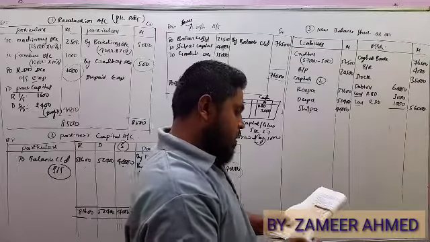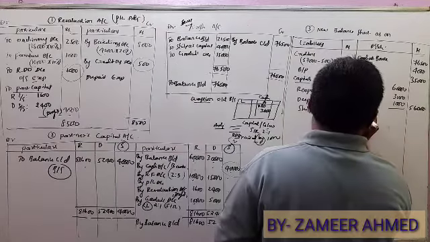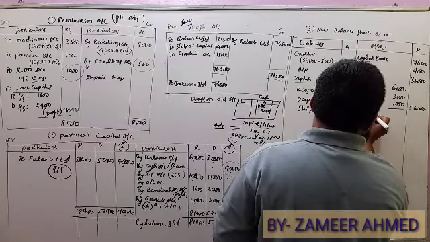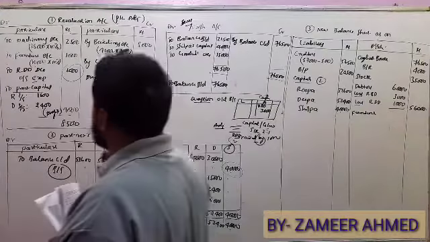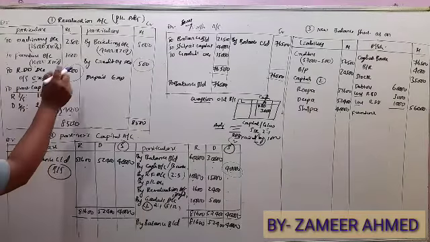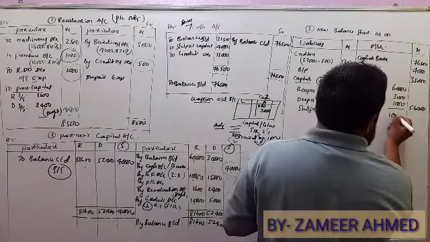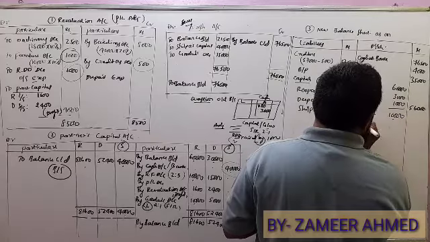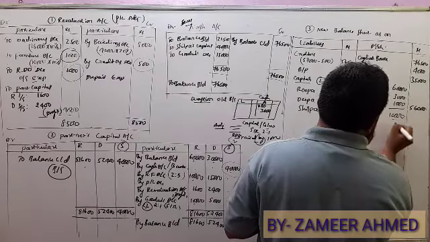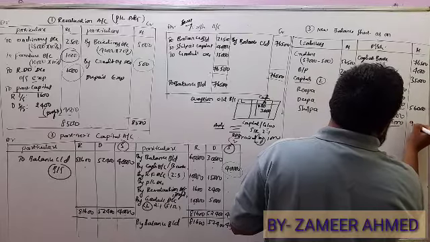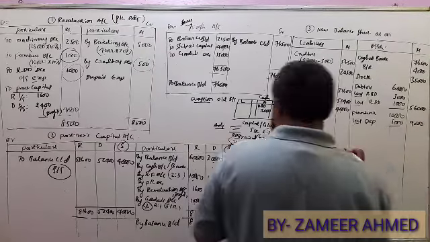Next furniture. For furniture you got an adjustment of 1,000 rupees, which is depreciation. Furniture 10,000 less depreciation 1,000 gives 9,000.